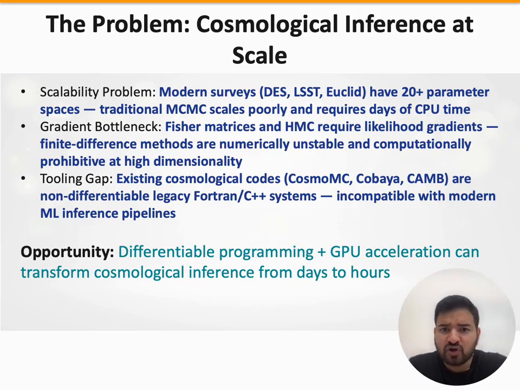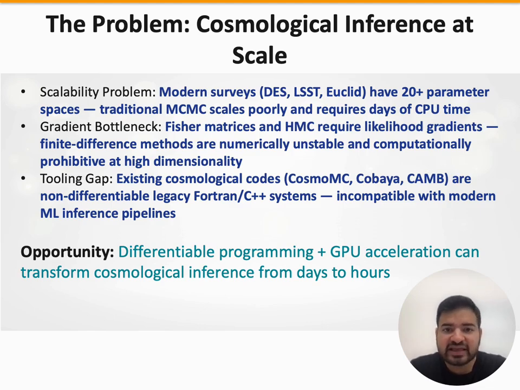The challenge facing cosmologists today is that our inference pipelines haven't kept pace with the scale of our experiments. Traditional MCMC methods like Metropolis Hastings work well for small parameter spaces, but modern surveys like DES, LSST, and Euclid involve 20 or more parameters. Cosmological parameters plus nuisance parameters for systematic effects like galaxy bias, intrinsic alignments, and photometric redshift errors.